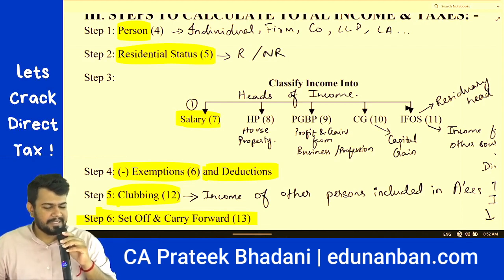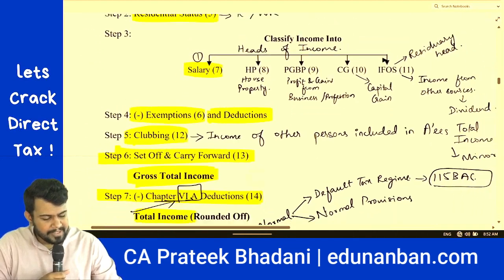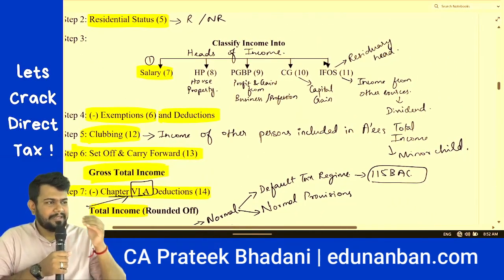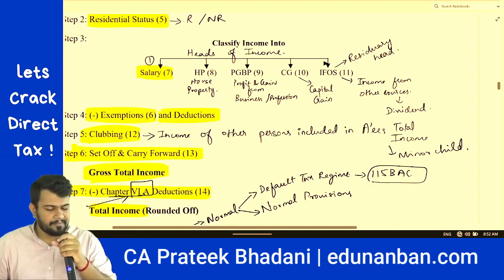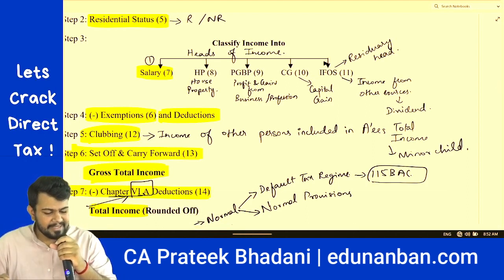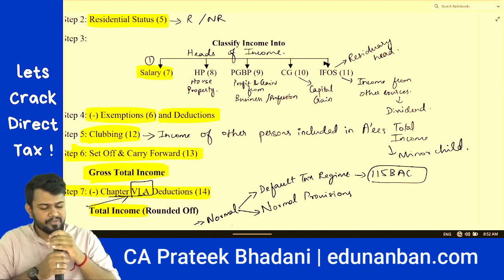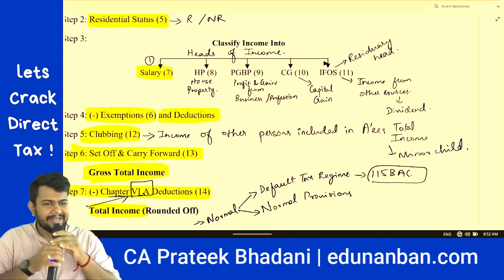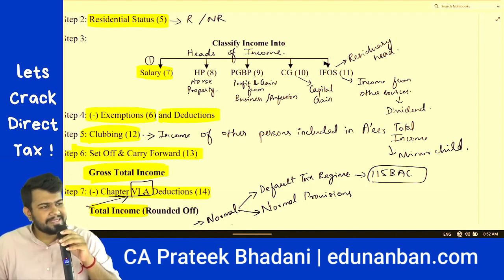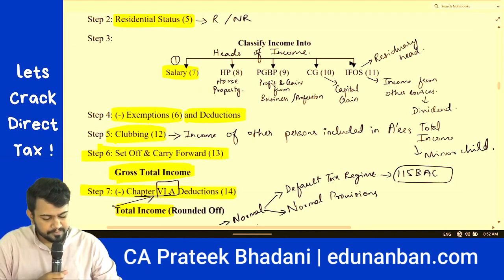Now, based on whatever income is taxable in India, you have to split all the incomes into 5 heads of income. First head of income is salary, second, house property, third one, profit and gains of business or profession, fourth, capital gains, and fifth one is income from other sources.